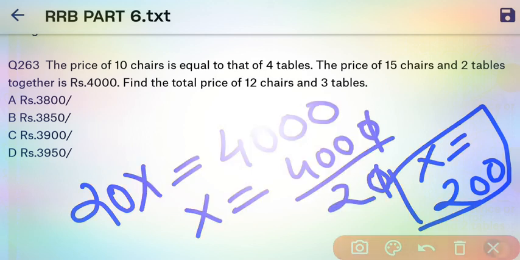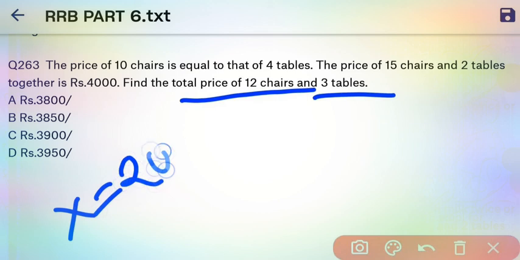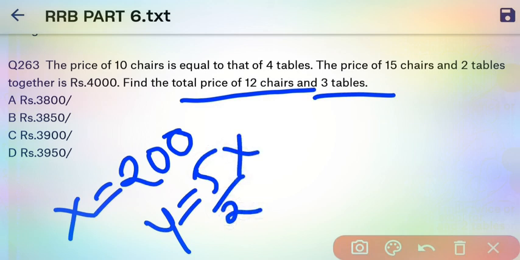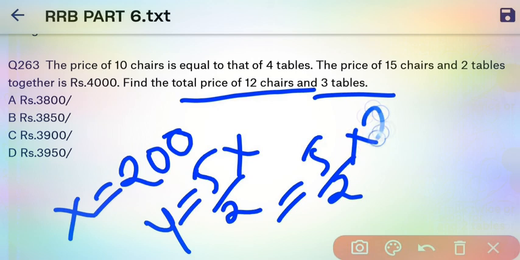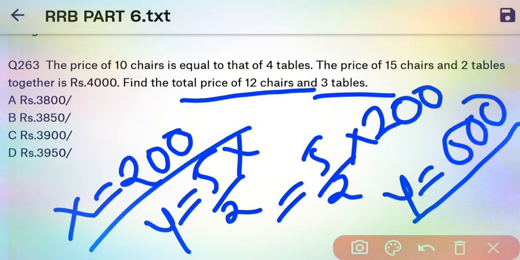Then the question asks us the total price of 12 chairs and 3 tables. So here x is equal to 200. So y is equal to 5 by 2x. So y is equal to 5 by 2 times 200. That means y is equal to 500. So here we get the value y is equal to 500 and x is equal to 200.